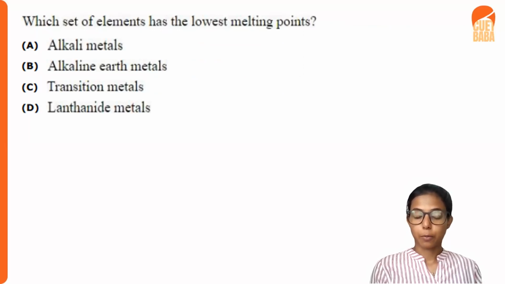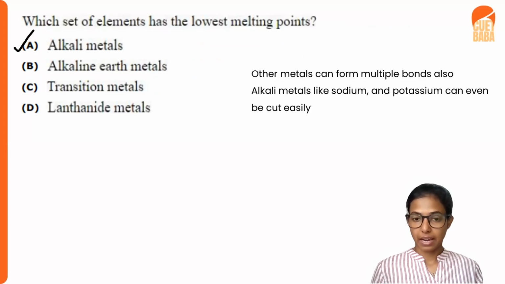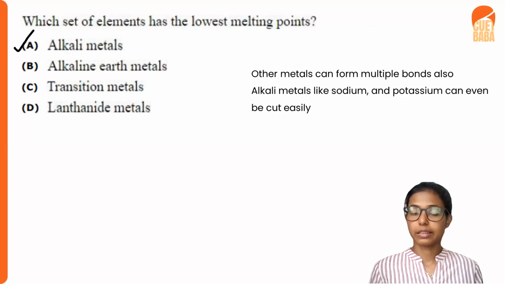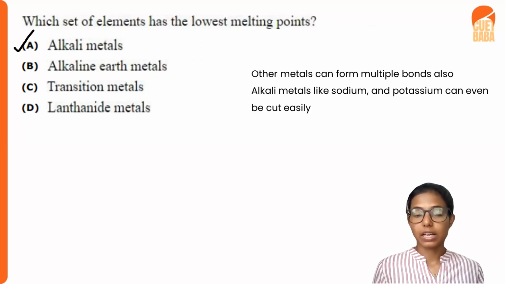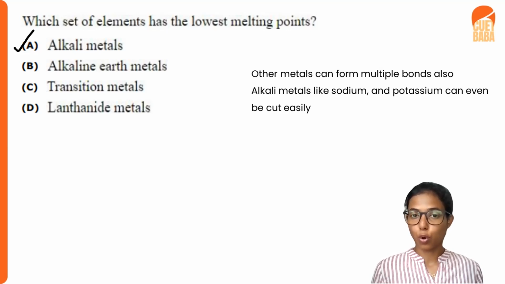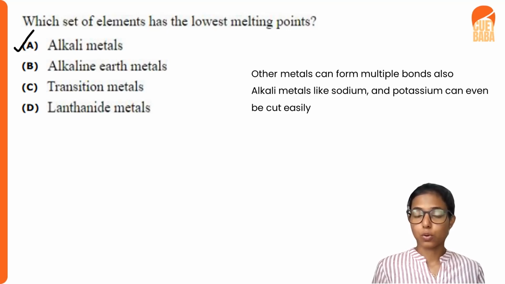So when we approach this question, we can easily find that the alkali metals have the lowest melting point because they have only one electron loosely held in the outermost shell. They have low ionization energy. They are very reactive, and they will mostly form only single bonded complexes. So they can easily be cut using a knife also. They are soft metals. They have a low melting point.